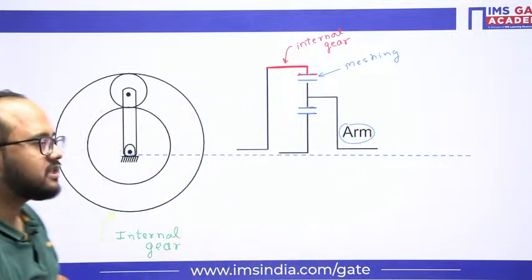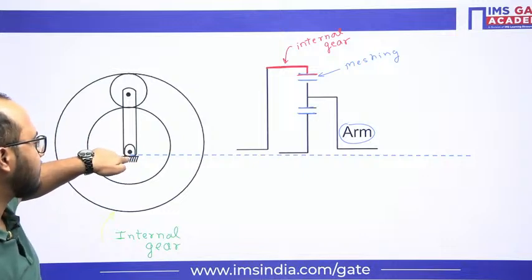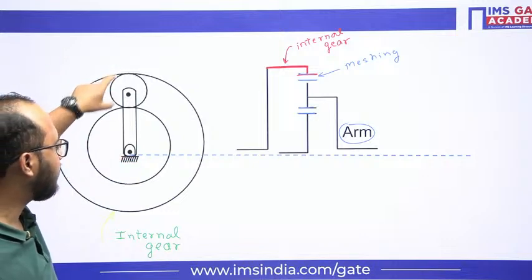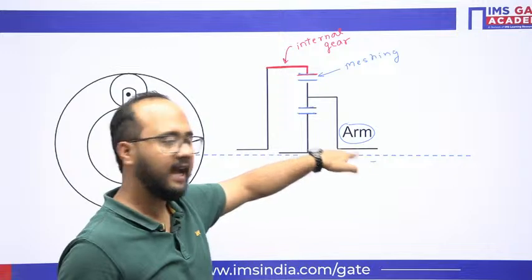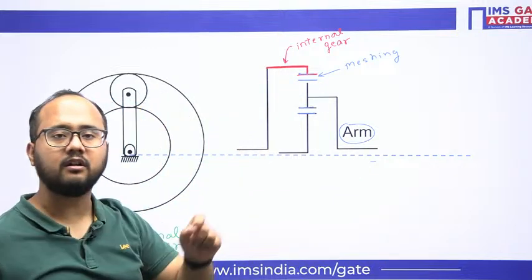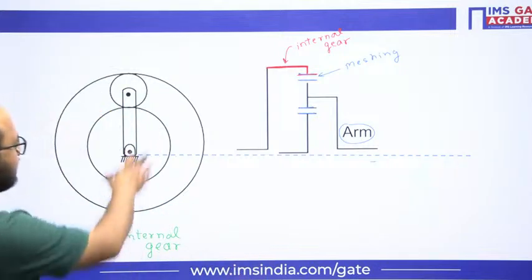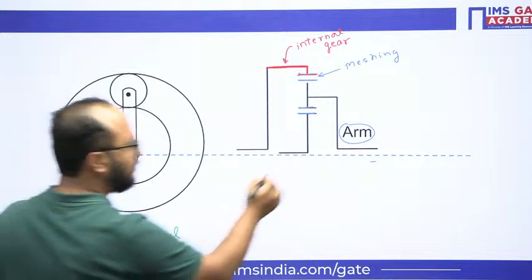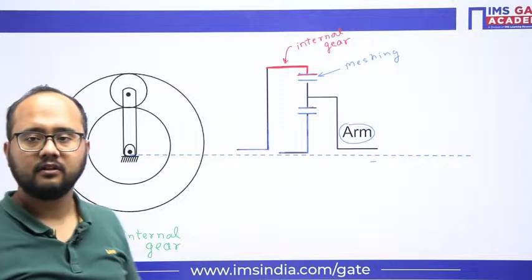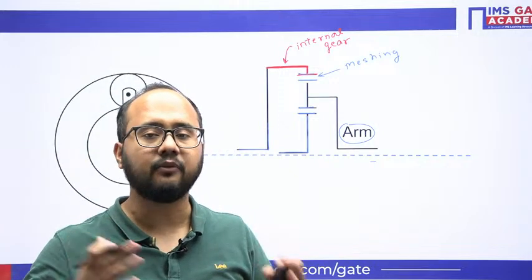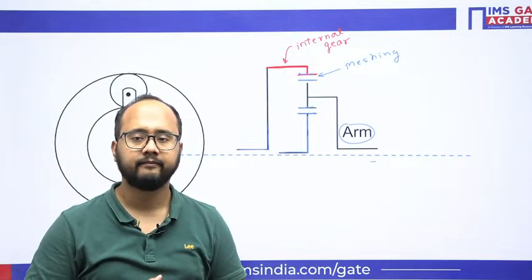The arm is connecting which gear? This gear with the center of the main. Okay, the main central axis is this one. So this gear has been connected with this main central axis with the help of the arm. That is what we have shown like this. And this internal gear is drawn on a half basis. Similarly, this center gear is also drawn on a half basis. You will see it is bent like this. Internal gear is also bent like this. So this is basically the way of representing the gear trains in line diagram. Clear?